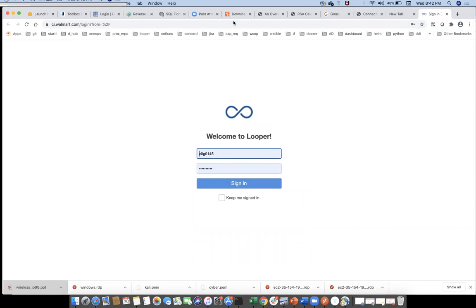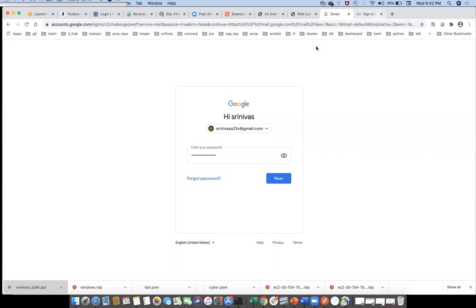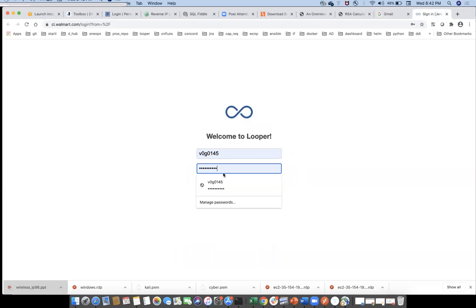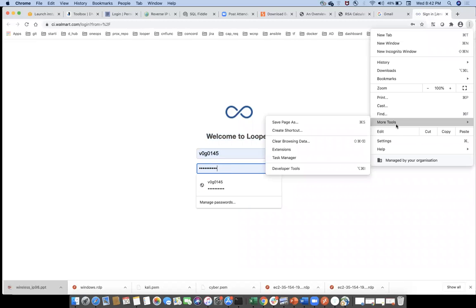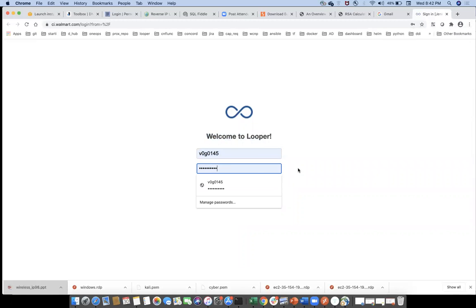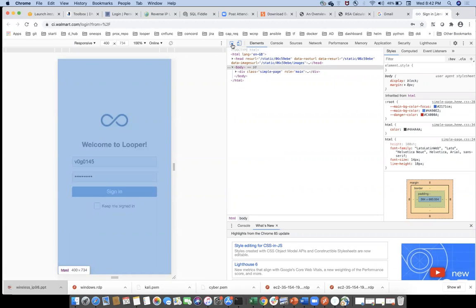What exactly is it? See here, this is my email ID. Whatever I type, it will show here. But in this case, even if I type my password here, I cannot see my password. This one is blocked, this one is removed. So even if I want to know this password, how to know it? Go to more tools and then developer tools. In this case, click on the extreme left navigation pane. This is the HTML source content page. Go to here.